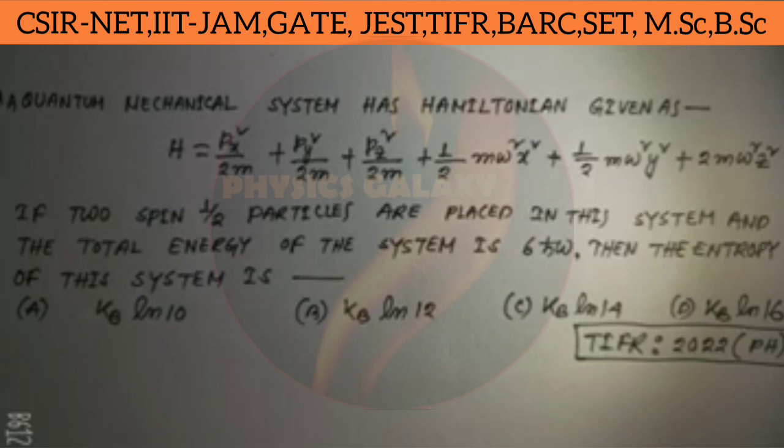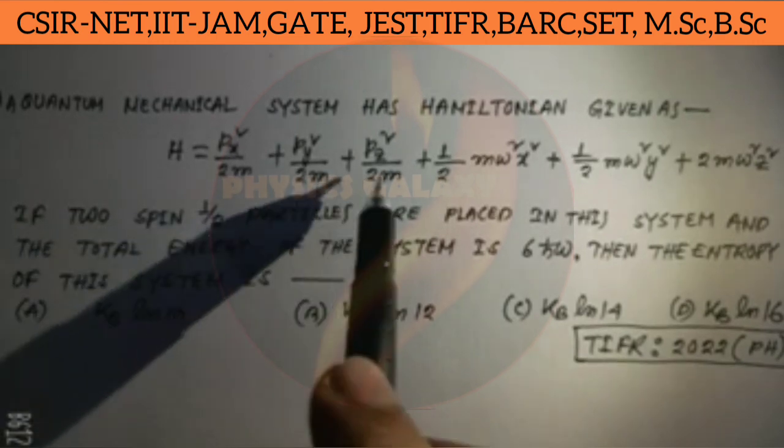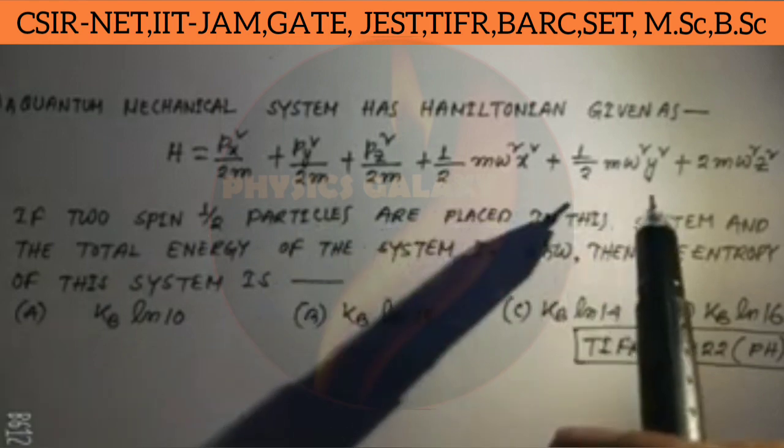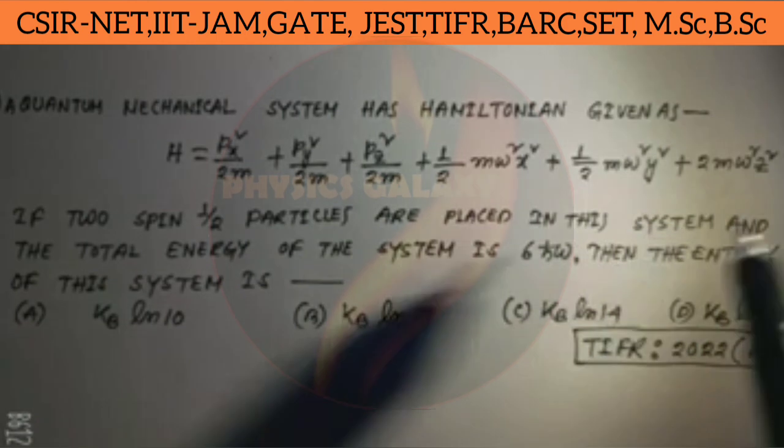This problem was asked in the TIFR 2022 physics paper. It is another memory-based problem. A quantum mechanical system has a Hamiltonian given as px square by 2m plus py square by 2m plus pz square by 2m plus half m omega square x square plus half m omega square y square plus 2m omega square z square.